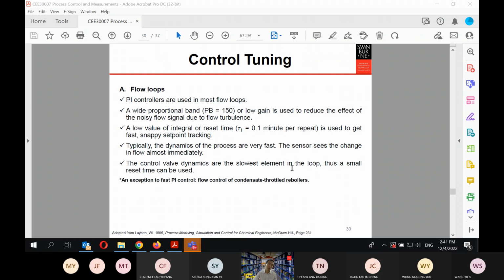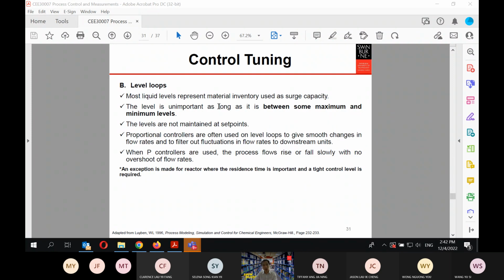This will be useful later on when you go into your process plant design. When you are doing the control design in your PPD2, you need to go back to this slide again to design your system. If later your examiner asks you, why are you using this value, then you can refer back to these rules of thumb.